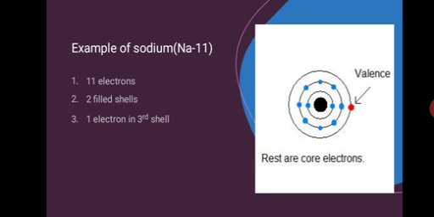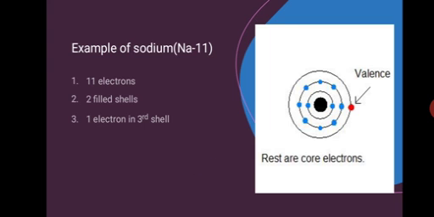First of all, the example of sodium, Na 11, right? 11 electrons, 2 filled shells, and 1 extra electron in the third shell. Now you can see here, there is a K shell with 2 electrons, then there is the L shell, how many electrons? 8 electrons, and in the M shell there is 1 extra electron. So sodium will lose 1 electron and give it to another one, and it will become stable.